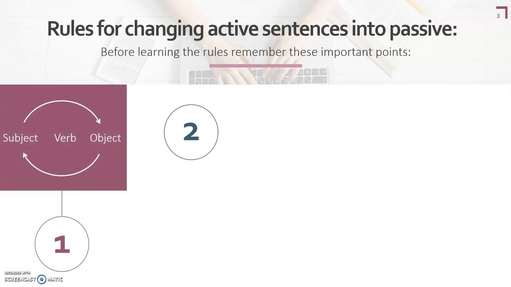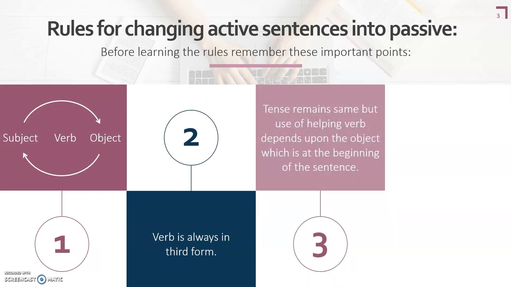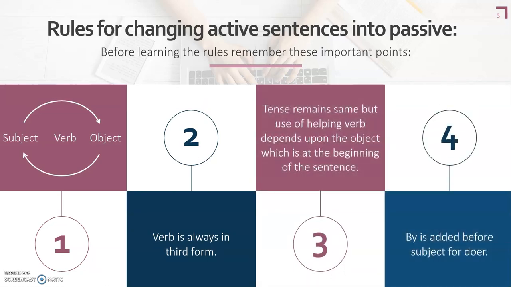Now, rules for changing active sentences into passive. But before we move to it, a few tips and important points should be noted. Number one, subject and object change their place. Verb will remain at its place, but there are many other changes which we will talk about. Here you need to remember that subject and object are changing their place. Number two, verb is always in third form except imperative sentences, which will come ahead, and I will explain the rules for it in detail. But when we talk about only tenses, you need to remember that verb is always in the third form.